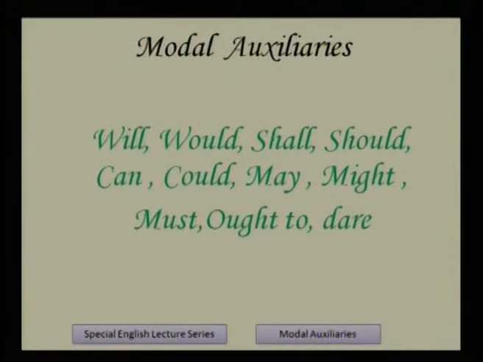Today we will learn modal auxiliaries. In modal auxiliaries, will, would, shall, should, can, could, may, might, must, ought to, dare. These are known as modal auxiliaries. So we will see in which situation we use these modal verbs. Generally we know auxiliary verbs, but these are modal auxiliaries. In different situations these are used.